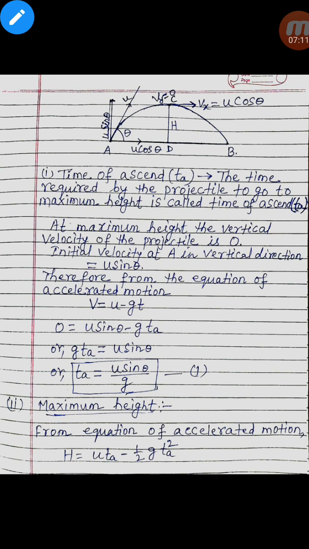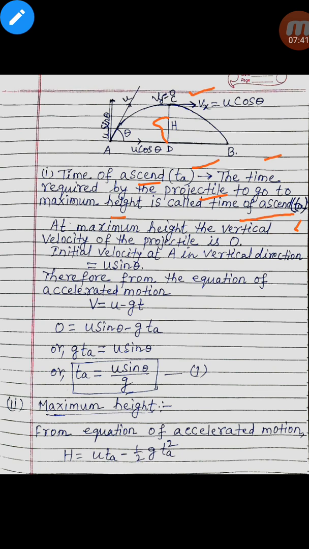Now the first one is the time of ascent. What is time of ascent? The time required by the projectile to go to maximum height is called the time of ascent. The time required by the projectile to go to the maximum height, up to point C. This is the point of maximum height. The time required by the projectile to go from A to C is called the time of ascent.